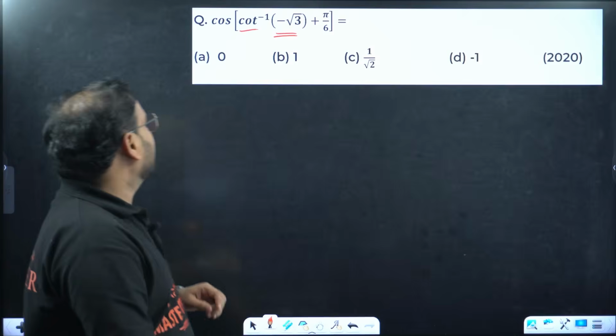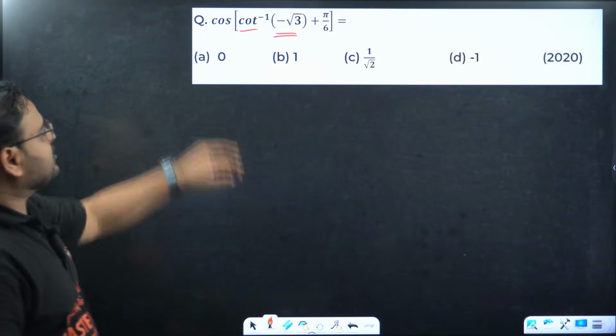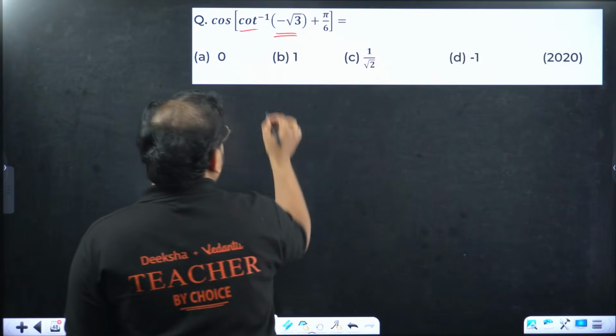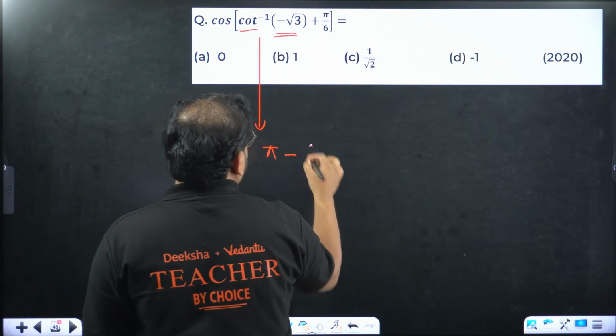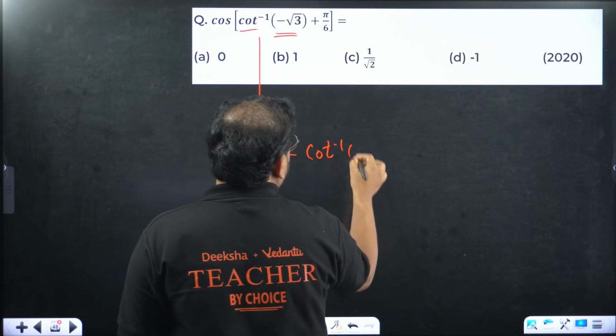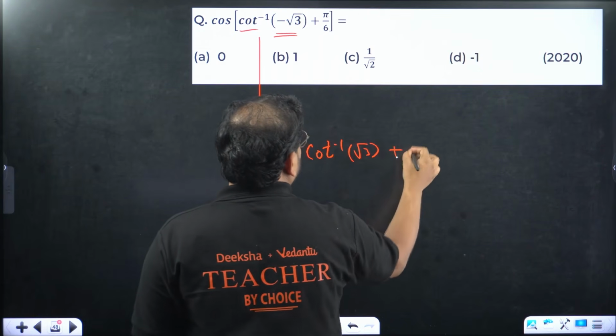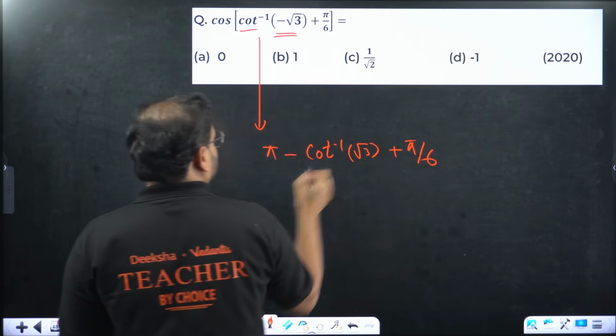So cos of cot inverse of minus root 3. Cot inverse of minus root 3 is what? From here you check first. It is pi minus cot inverse of root 3, plus pi by 6. This value is what?